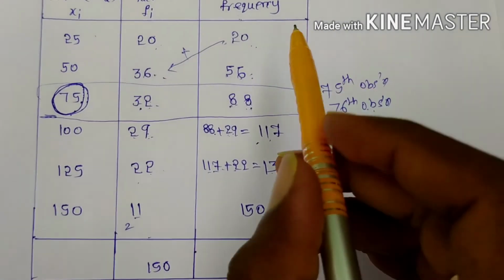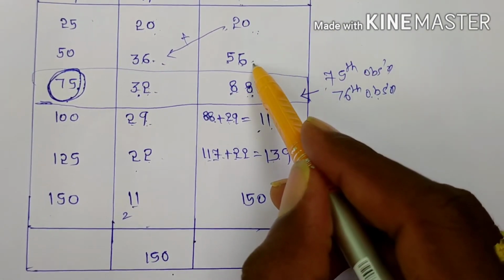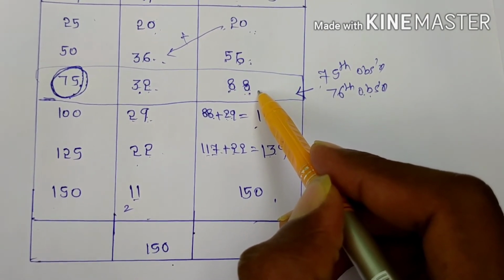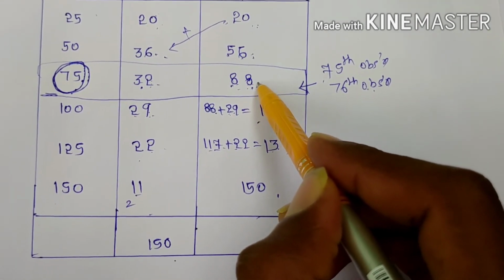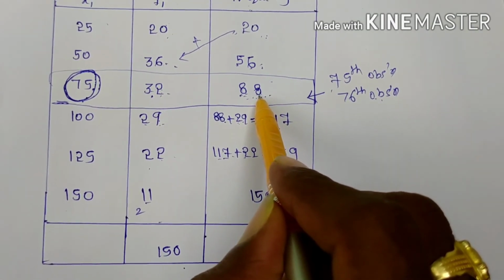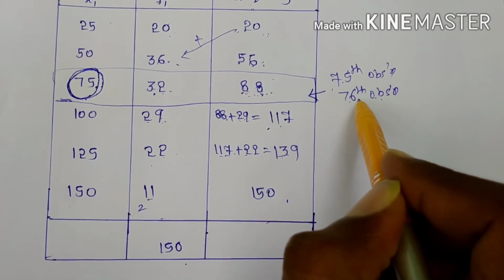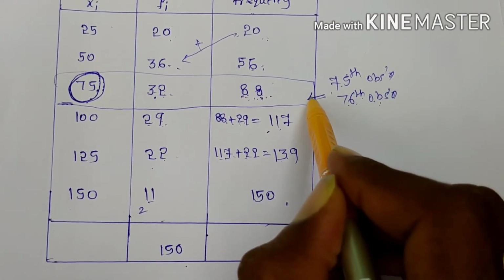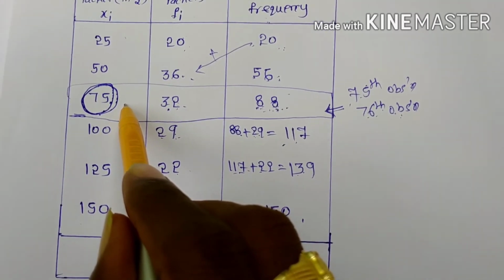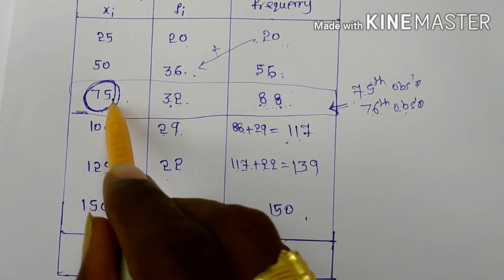Now you can see from this table it is 20, it is 56, it is 88. See here, the 75th and 76th fall before 88 or not? That means it falls in the 88 cumulative frequency. The 75th and 76th observations fall on the cost of the package, rupees 75.